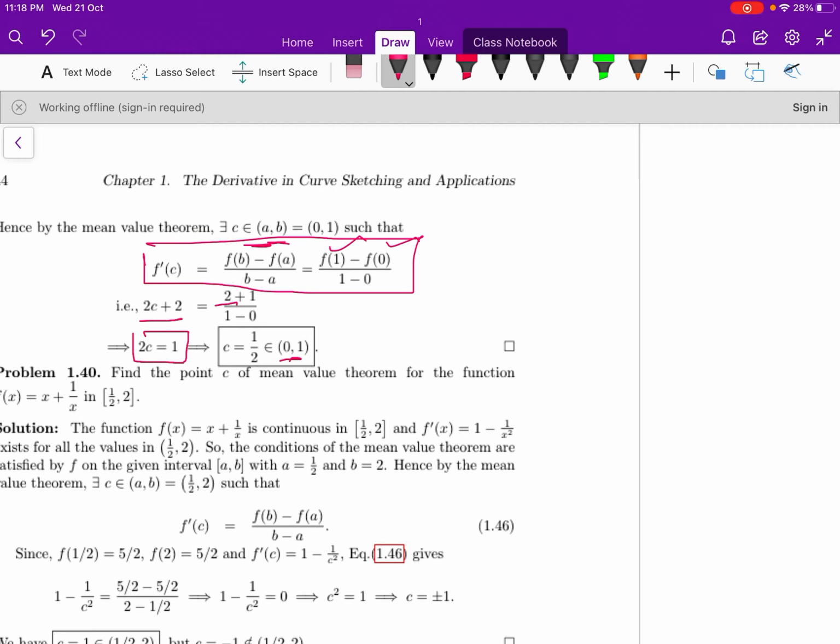So now let us stop. So rest of the problems we can do it later.